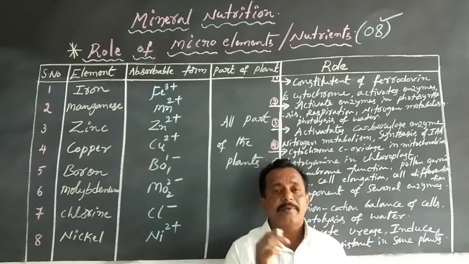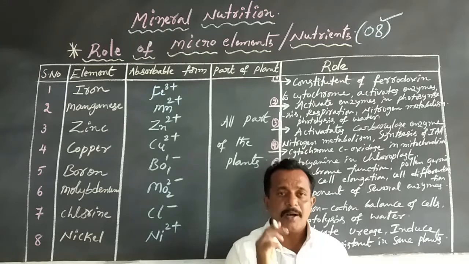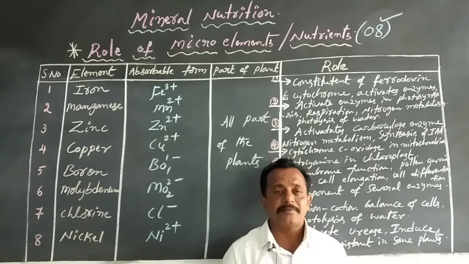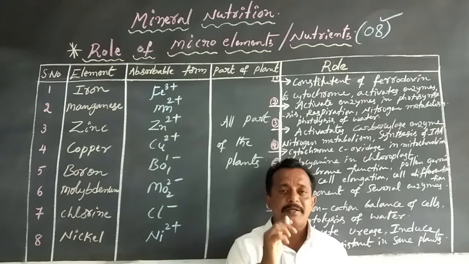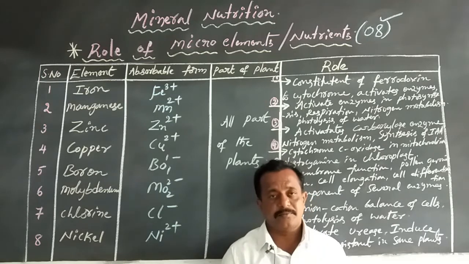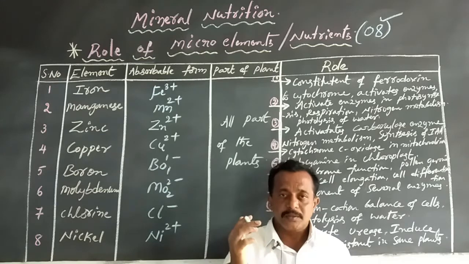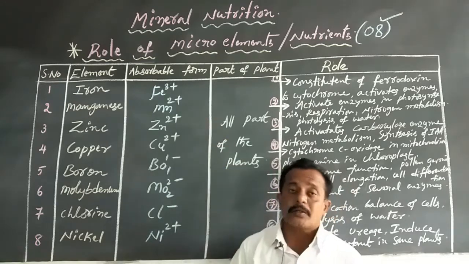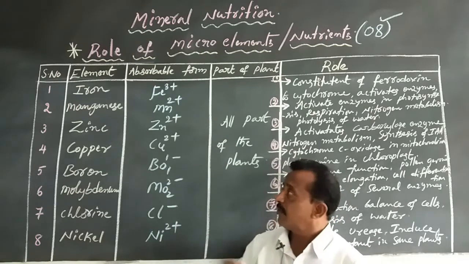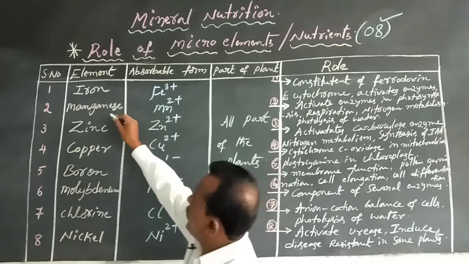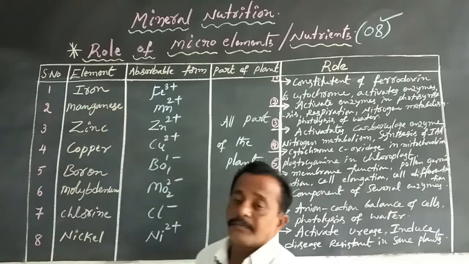The total essential elements present in a plant are 17, of which macro elements are 9 and micro elements are 8. So dear students, let us discuss the micro elements one by one. The first micro element is iron.